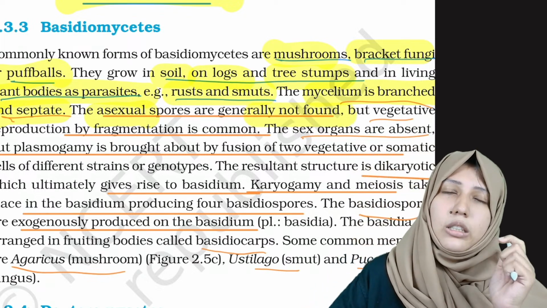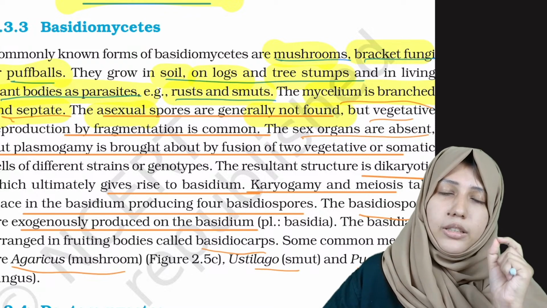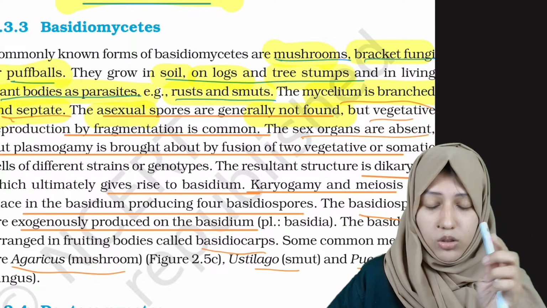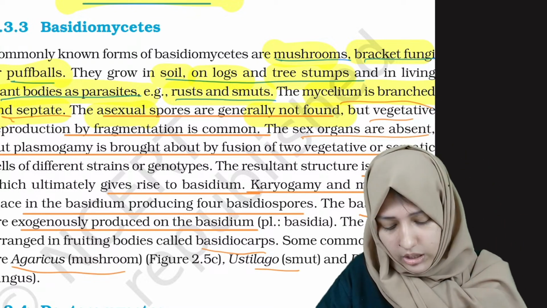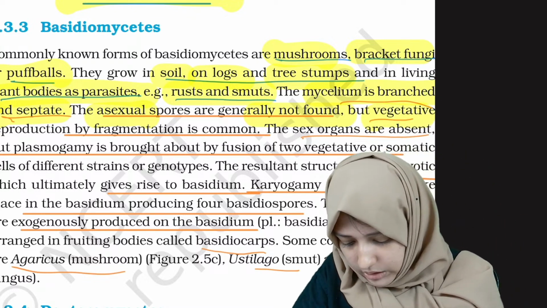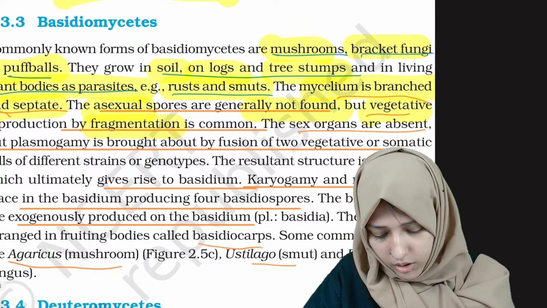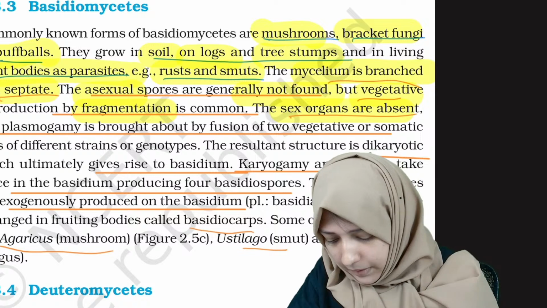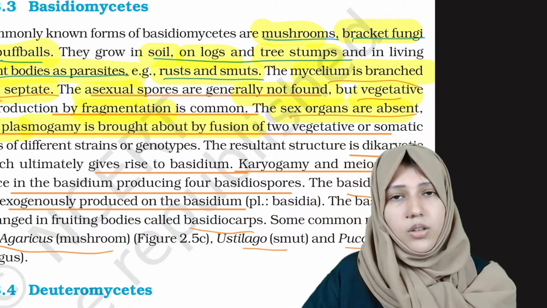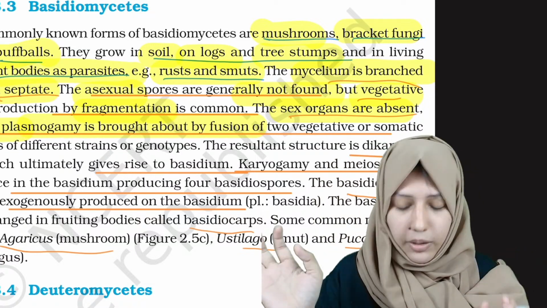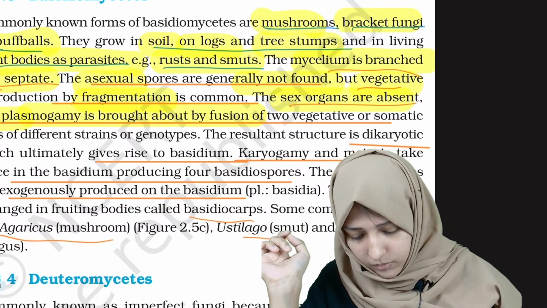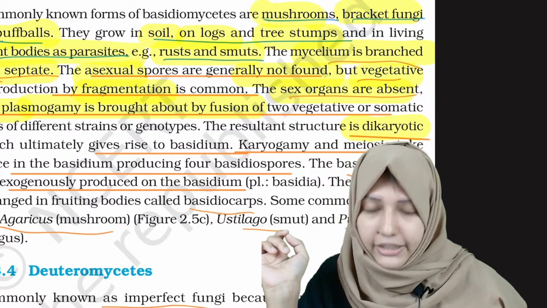Then asexual spores are not found. They may ask like this: basidiospores are the asexual spores of basidiomycetes. Is it right? No, because asexual spores are not found. But vegetative reproduction like fragmentation is common. Sex organs are absent. But plasmogamy is brought about by fusion of two gametes. Plasmogamy is present but sexual reproduction is absent. And they will result in a dikaryotic structure.